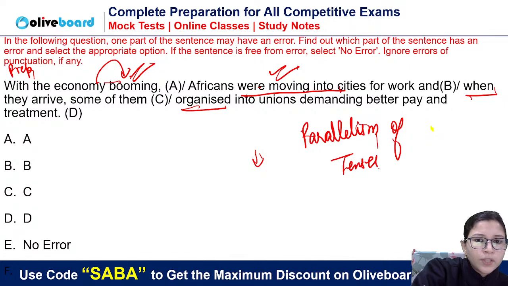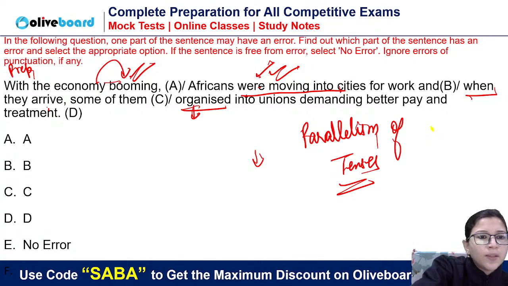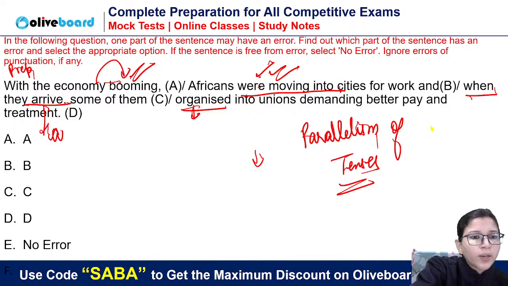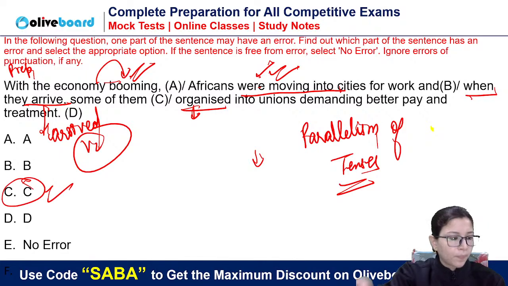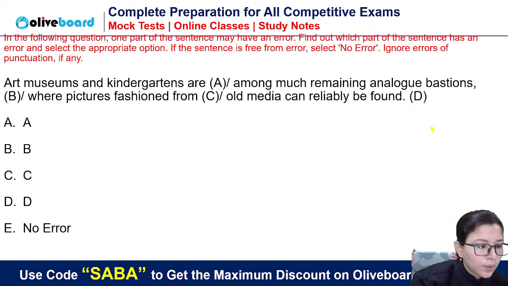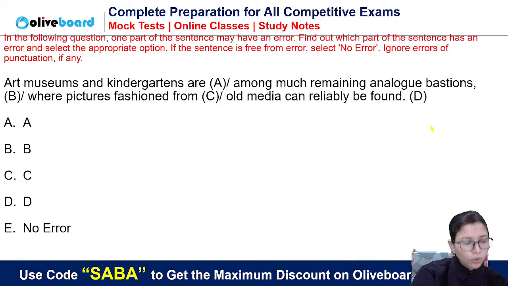Okay, yesterday only we studied this. So this is past tense. This is past tense. It means here also we need past tense, and we are talking about past time when they arrived, some of them organized. And arrived is V2 form here, not V3 form. So error lies in C part. Chaliye, next. V2, don't write it V3, V2 form. Shravani will discuss that later, okay? Because I took so much time to explain that question.